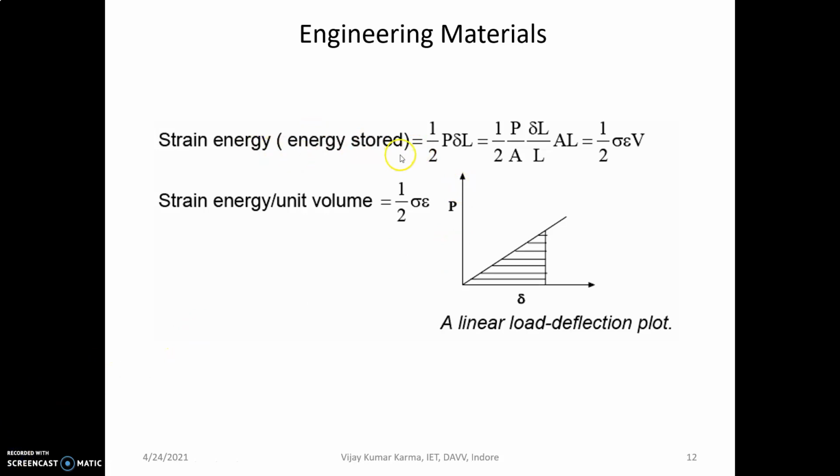Strain energy, the energy stored, is mathematically given as 1/2 P times delta L, or 1/2 (P/A) (delta L/L) times A L, or 1/2 sigma epsilon V. So strain energy per unit volume becomes 1/2 stress times strain.